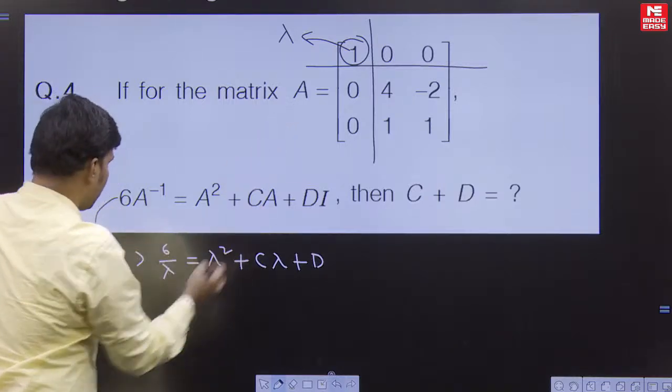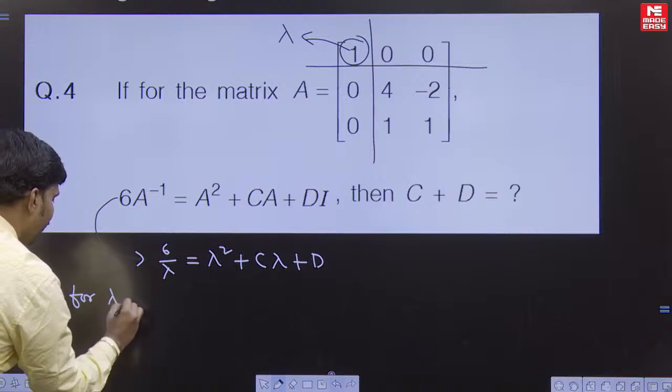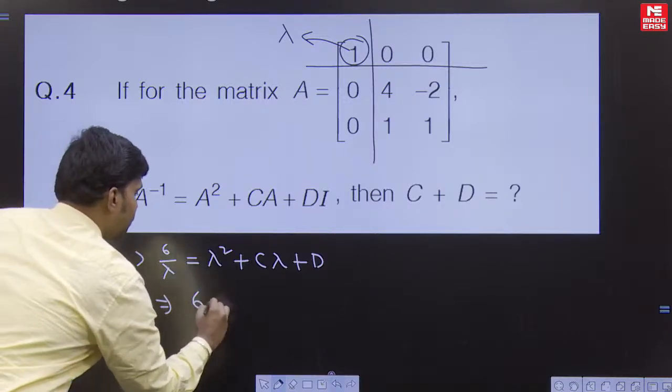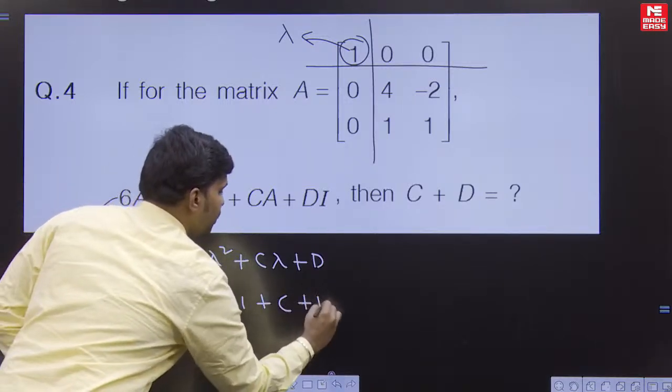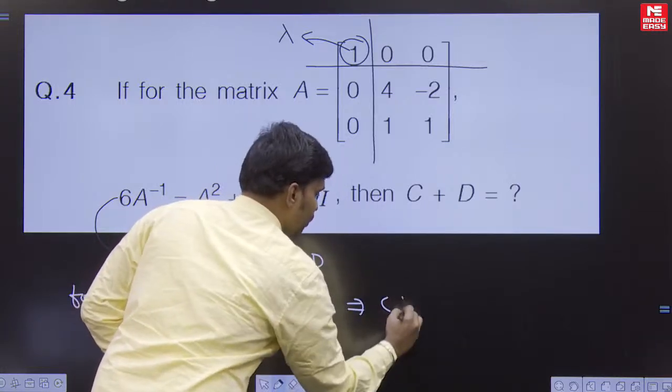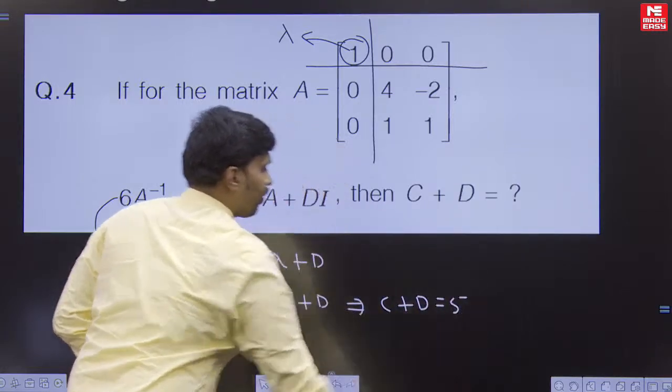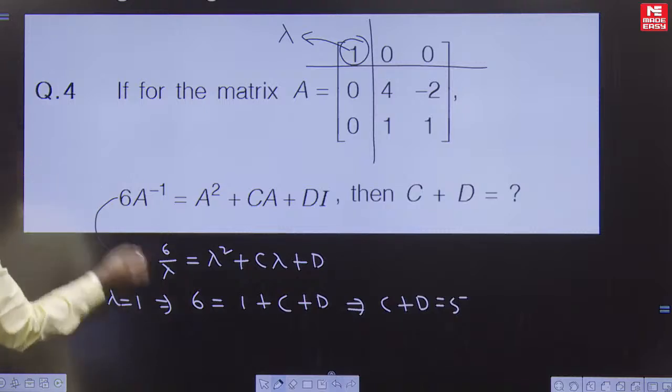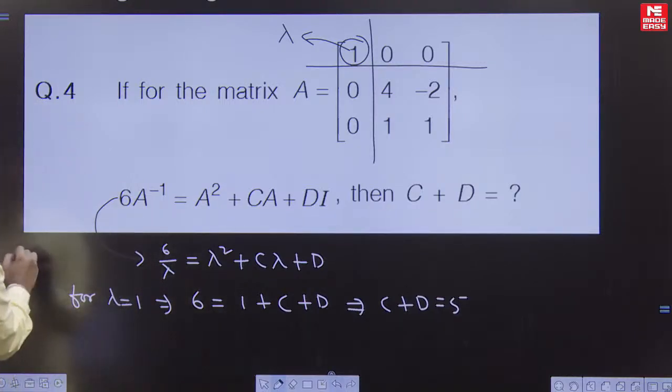As lambda is equal to 1, putting lambda is equal to 1, it is 6 is equal to 1 plus C plus D. So from this we are getting C plus D is equal to 5. So the answer for this question is 5 here.